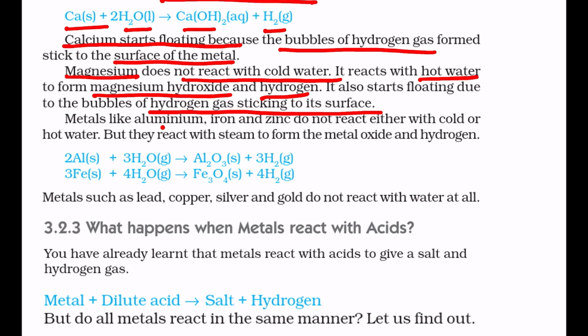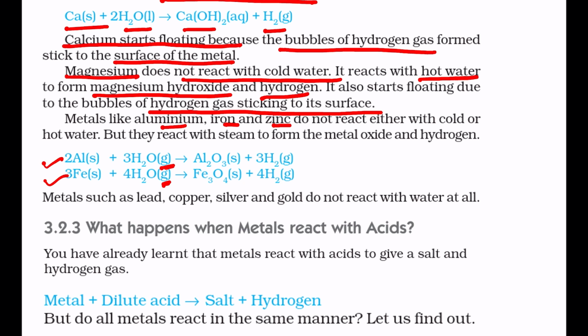Now metals like aluminium, iron and zinc do not react with either cold water or hot water, but they react with steam to form metal oxide and hydrogen. Aluminium and iron are reacting with the steam. In this equation it can be seen that water is in the gaseous state.